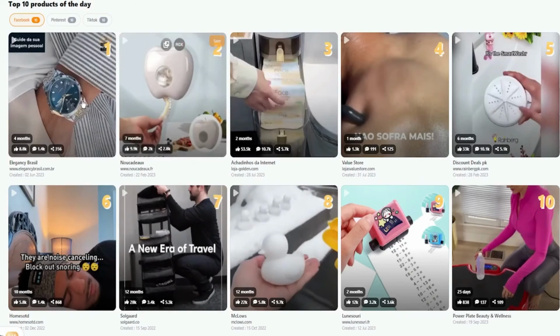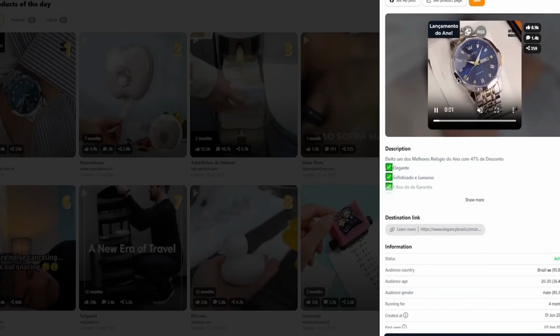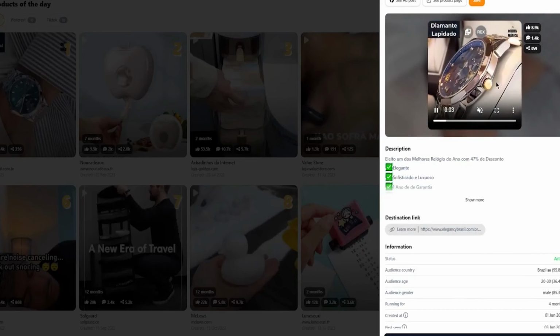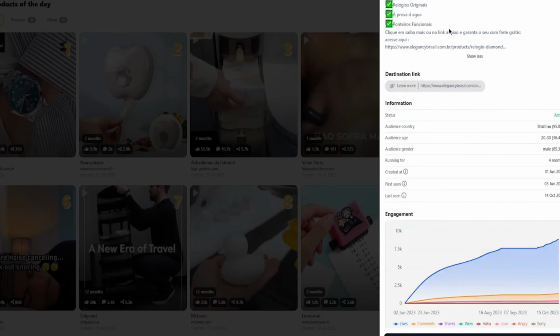And you can also go on different profiles. So let's say I like this watch. It's a good watch. It looks really nice. It looks like a very Rolex-esque watch. You can start seeing its descriptions down here. Now, obviously, I don't know what this language is, but if I translate it, it's going to be a proper description with a proper analysis.